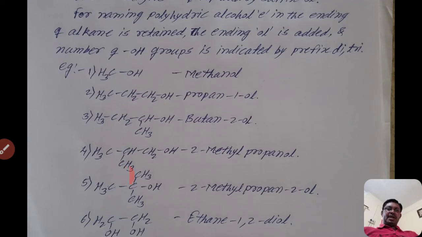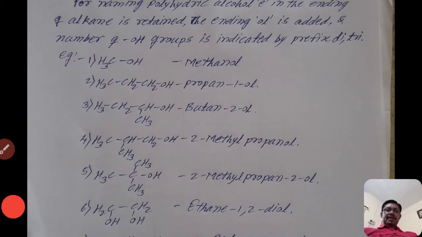The name of that branch is methyl, and it is at the second position, so write 2. The branch name is methyl, so 2-methyl. The parent chain, 1, 2, 3, contains 3 carbon atoms, so it is propane. But there is a hydroxyl group at position 1, so propan-1-ol or propanol. In place of E we replace OL. That is 2-methylpropan-1-ol or 2-methylpropanol.